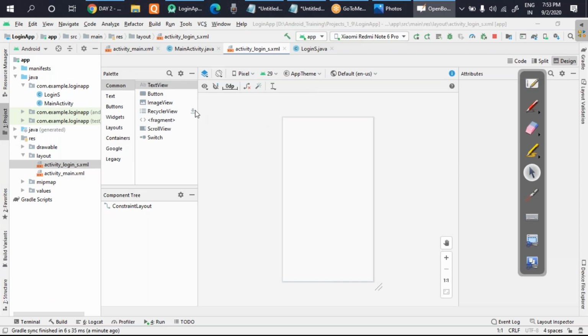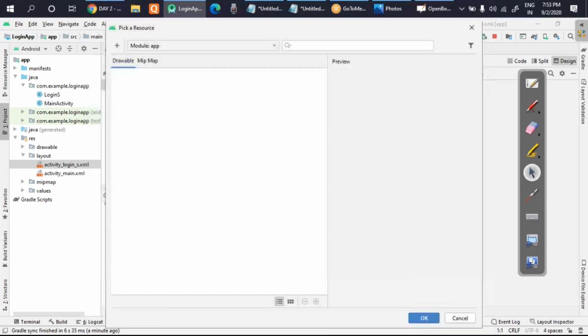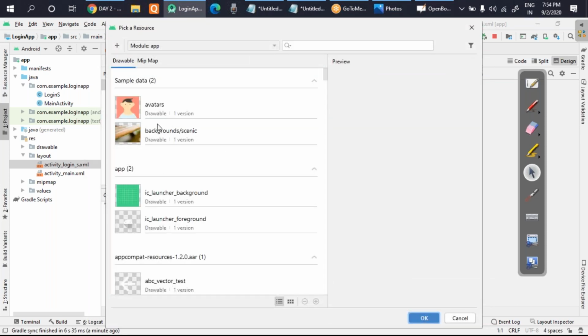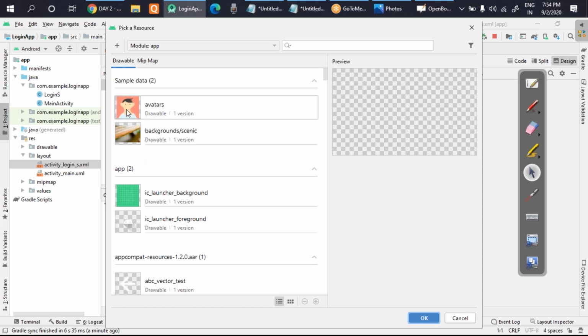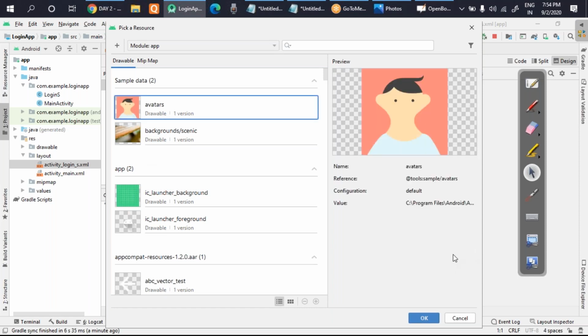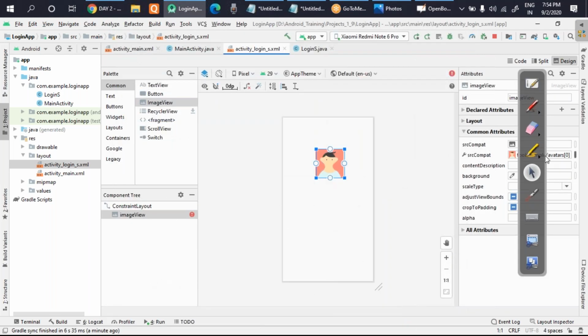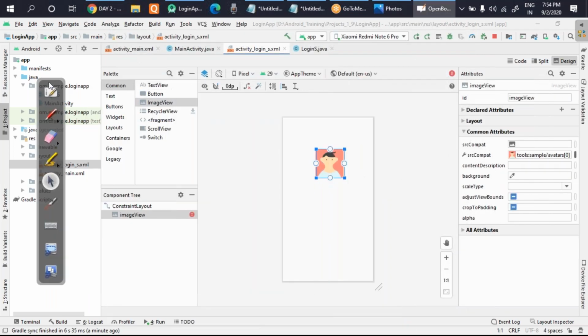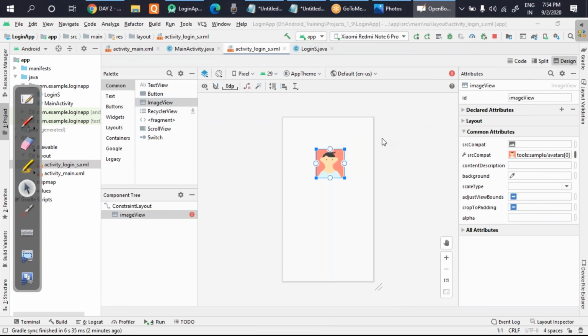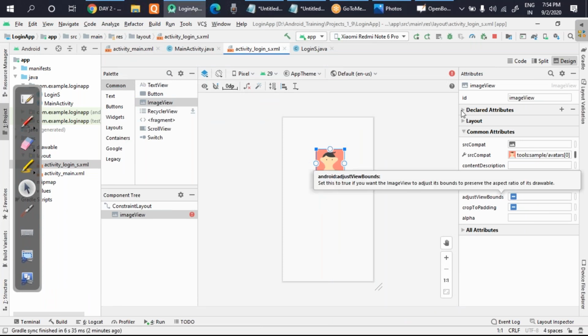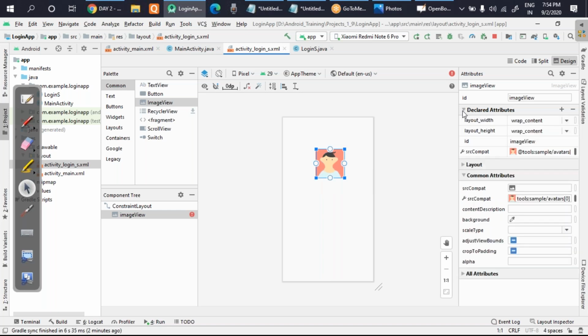So I'll grab this image view from here and I'll put it here. Okay, and as you know, it is an image view. It will first of all require some images, so you have to choose the image. Okay, so I'll randomly take one image and I'll press OK. Now as you all know, it is actually a component, so every component has to be linked, yes or no? So by default, whatever ID is given, I'll accept that ID. I'm not going to make any change. That will be image view only.